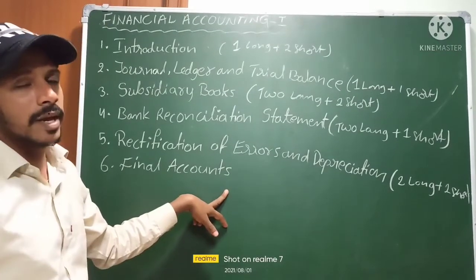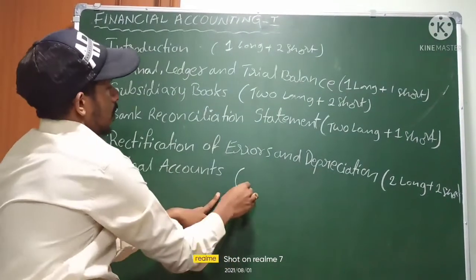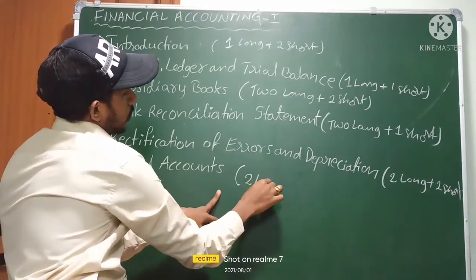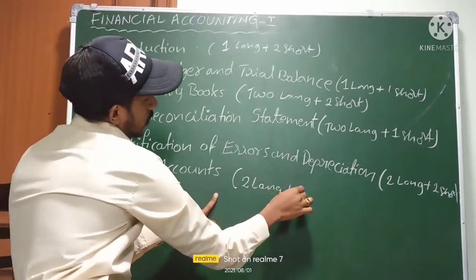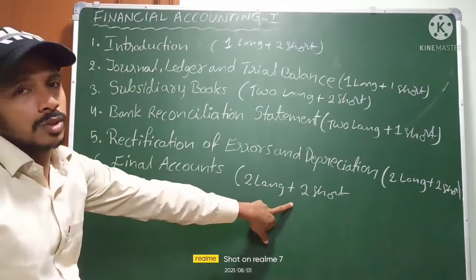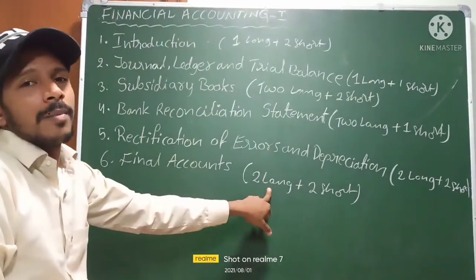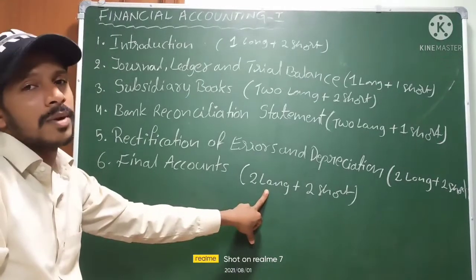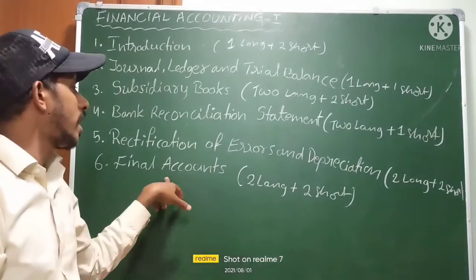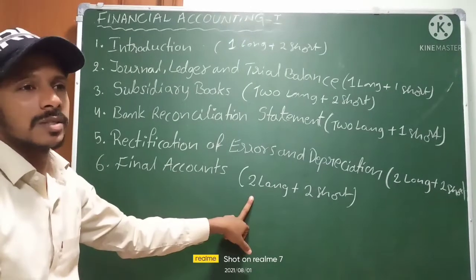In the final accounts, we are expecting too long plus too short. Too long means one problem; sometimes two problems they will ask. One problem is compulsory. In final accounts we are going to learn trading, profit and loss, and balance sheet accounts with adjustments.